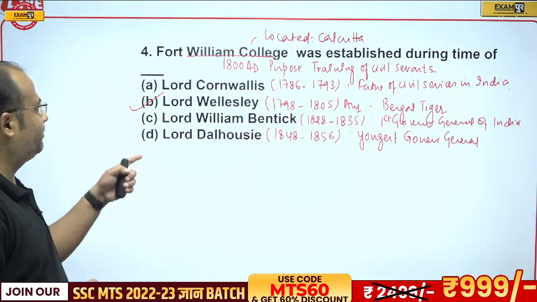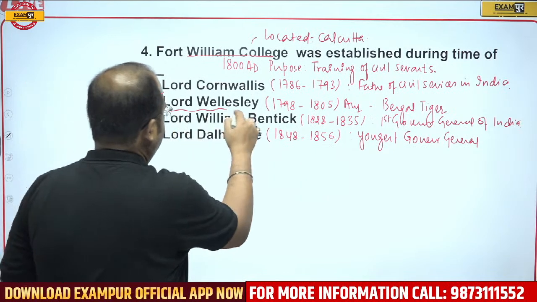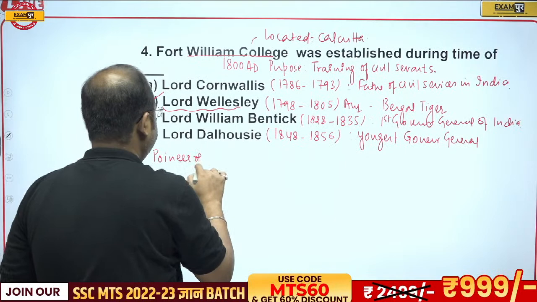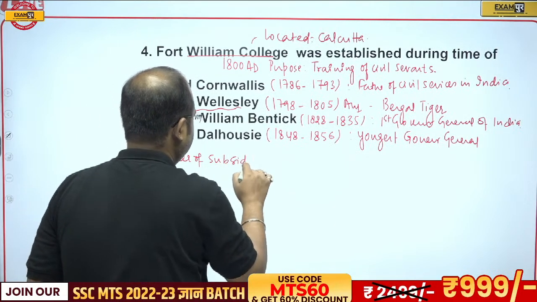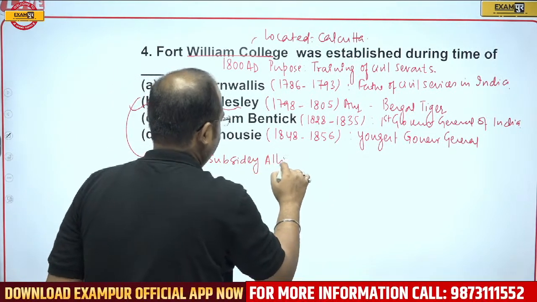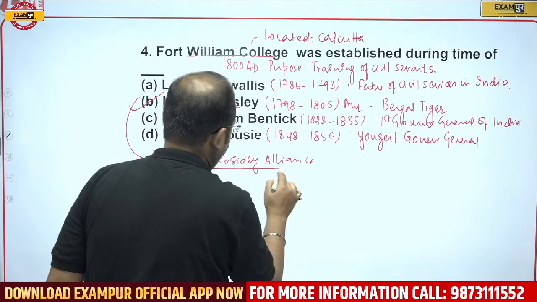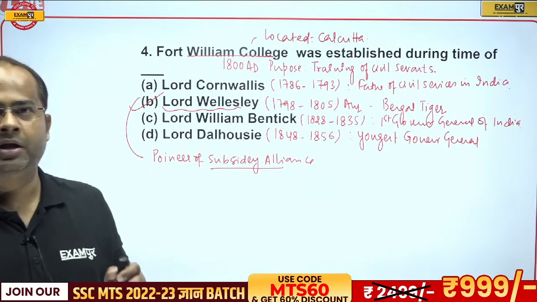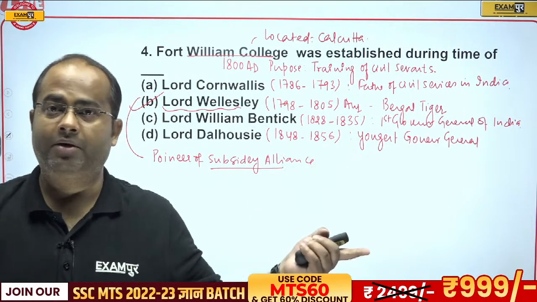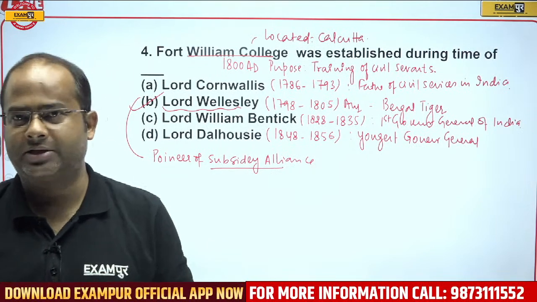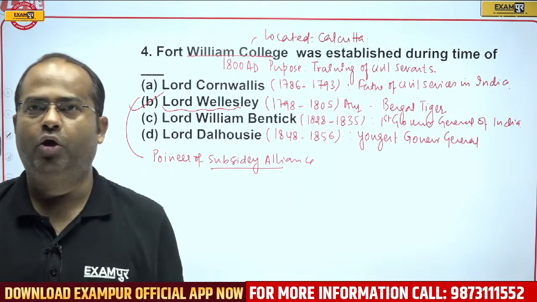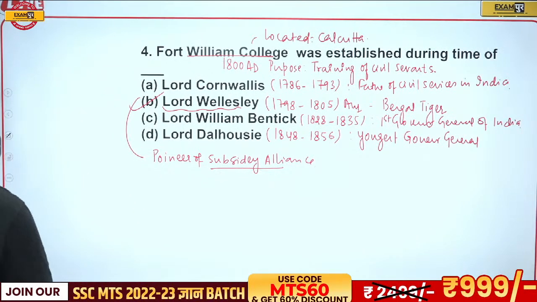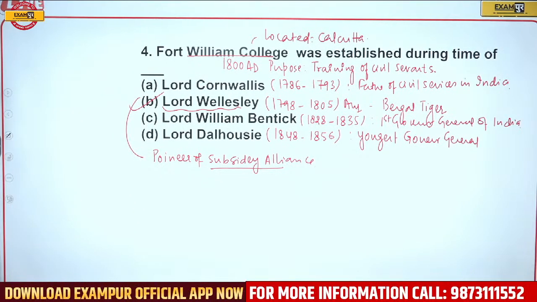So the correct answer will be option B, that is Lord Wellesley, and he was the pioneer of subsidiary alliance. That means renting the British army to the Indian kings, and the maintenance of the army was paid by the king who takes the services. So the correct answer will be option B, that is Lord Wellesley.